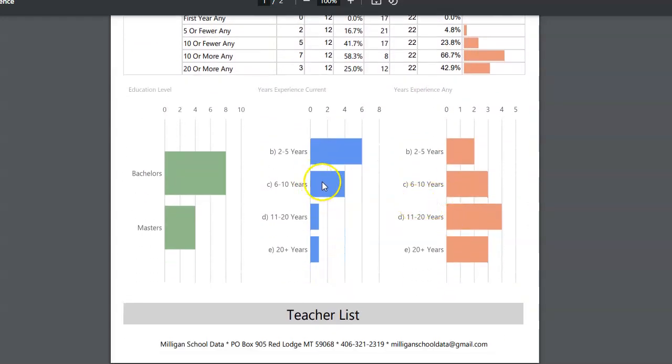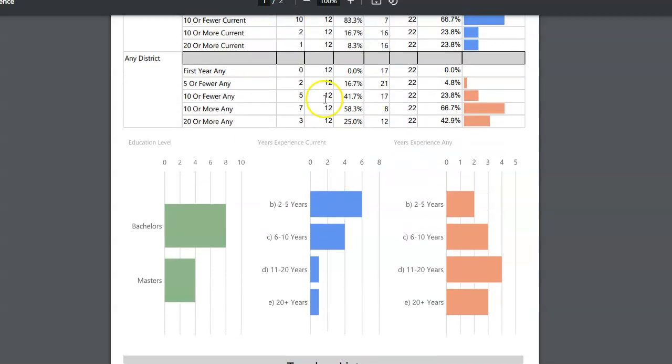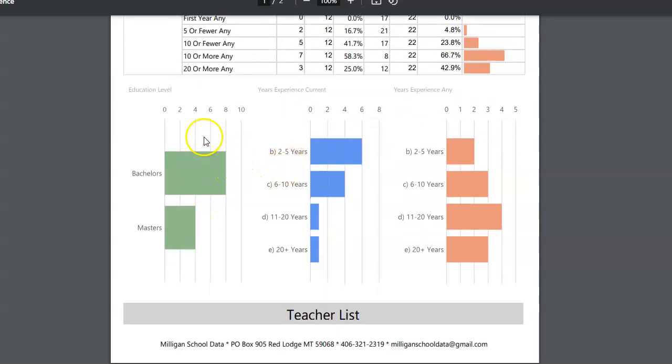This information down here is really just a visual representation of all of this information up here. So you can see, in the bar charts, what percentage of the teachers have a bachelor's versus a master's degree. You can see that this particular school has a big hump at the 2 to 5 years, slightly smaller at 6 to 10, and then even smaller in the higher numbers of years.